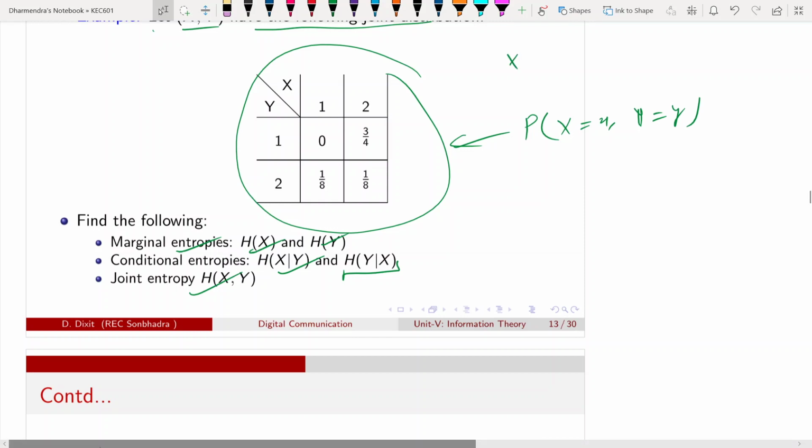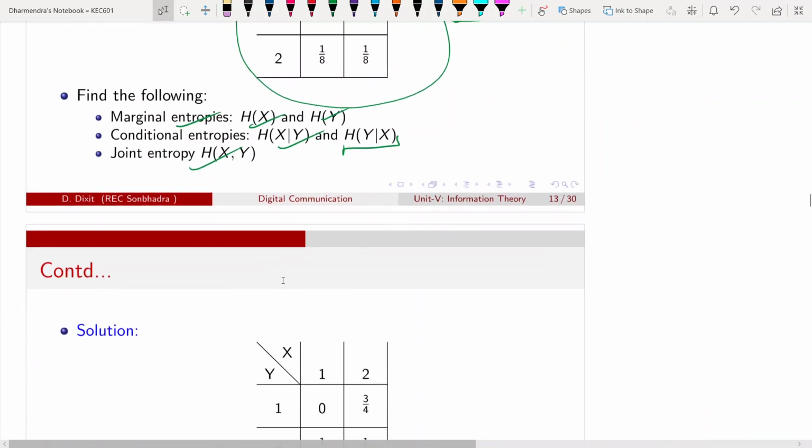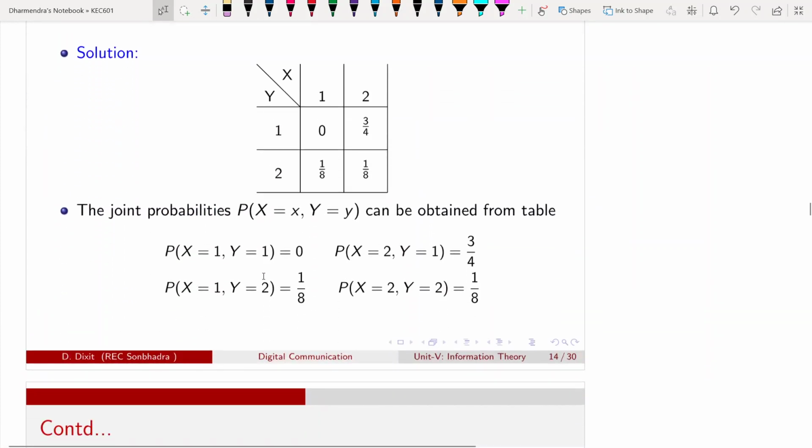So you know that x takes values 1 and 2, and y takes values 1 and 2. Both are taking 2 values, binary random variables. Okay. So how do we get the values of joint probability from this tabular representation of joint distribution probabilities?